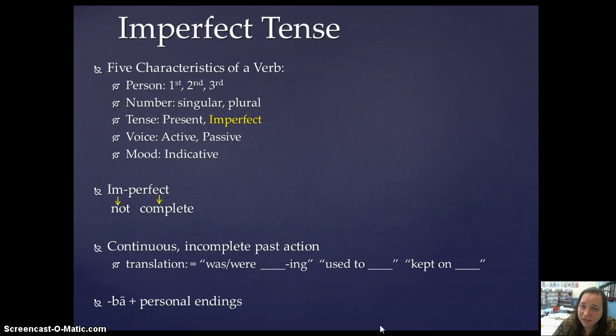You form the imperfect tense on the present stem, and the marker of the imperfect is this ba, B-A. Onto this ba, you're going to put the personal endings, and that's how you form the imperfect tense.